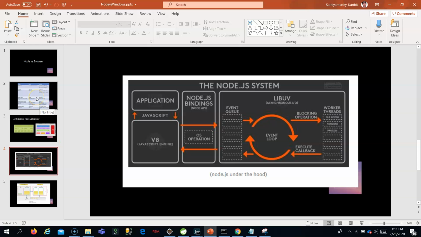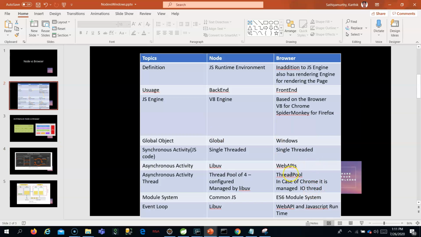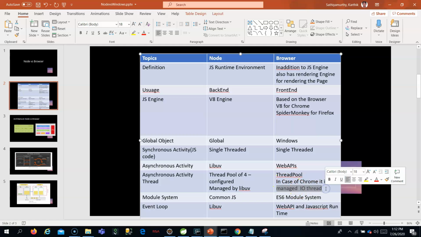But in case of browser, this cannot be configured. In Chrome, how many threads it has for asynchronous operation is different for different browsers. In case of Chrome, as I told you, we have an IO thread and some general purpose threads through which the asynchronous operation will take place. How many threads the browser, the web APIs have configured for doing asynchronous operation is different for different browsers. Okay, but in case of Chrome, it is normally the IO thread.